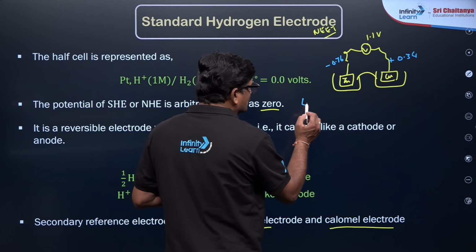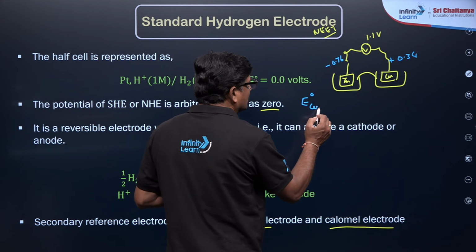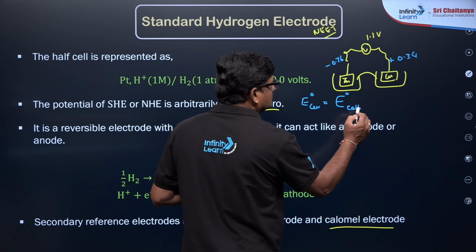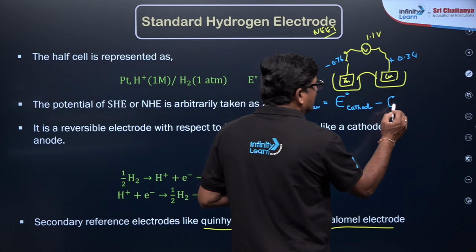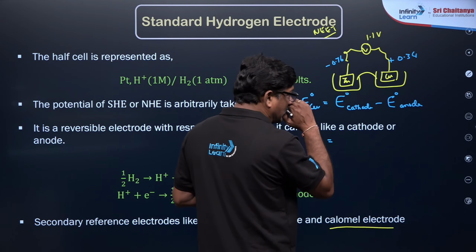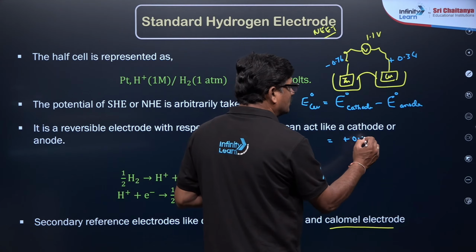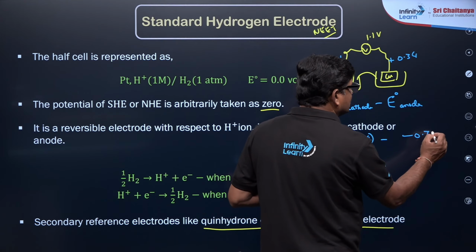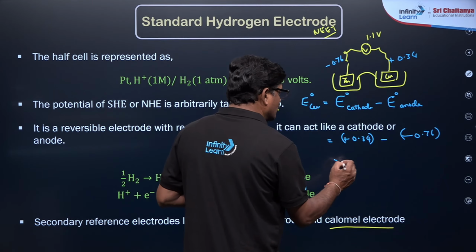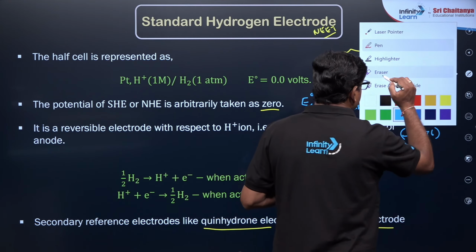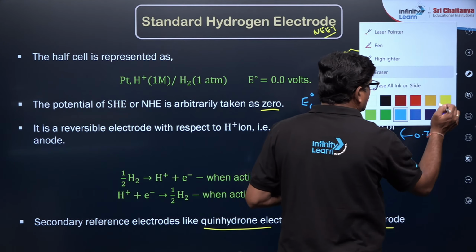So E cell is going to be E naught of cathode minus E naught of anode. So cathode's +0.34 minus -0.76, so you are going to get plus 1.1 volt. It is going to be plus 1.1 volt.